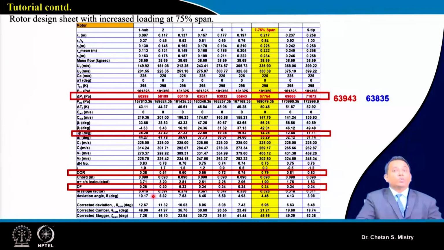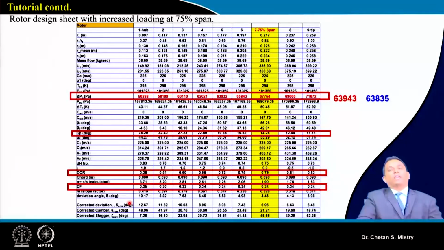Now the diffusion factor also has been modified. Earlier it was 0.22, and at the mid station it was coming as 0.32, that we had assumed. Now based on this, it has been modified to 0.34. We have considered our number of blades to be the same, we have considered our chord also to be the same, and that will give us the corrected camber, corrected stagger, and our corrected deviation angle. So this is the modification that we have done.